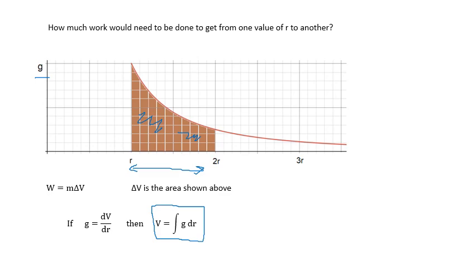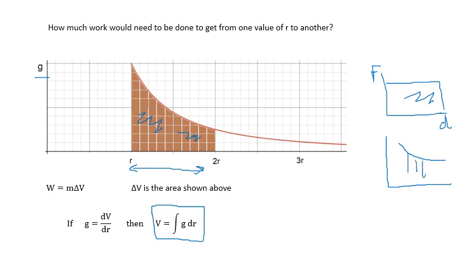I would also say, remember that work equals force times distance. If you had a graph of force and distance, yeah, if it was a straight line, then the area is the work done, the energy transferred. It's just that the difference here is that it's not a straight line, but the work is still the area underneath, and it's the work per kilogram because g is F over m. So it's like the work per kilogram, and that's ΔV, joules per kilogram.